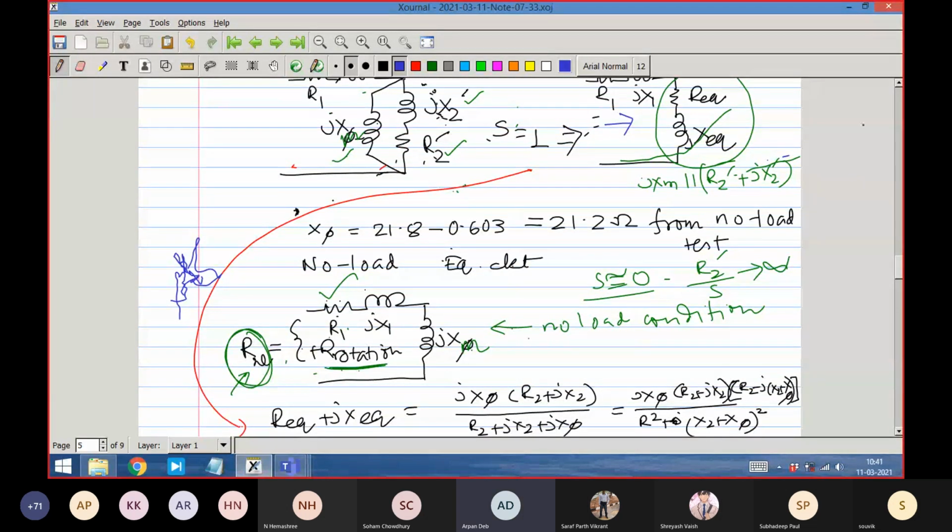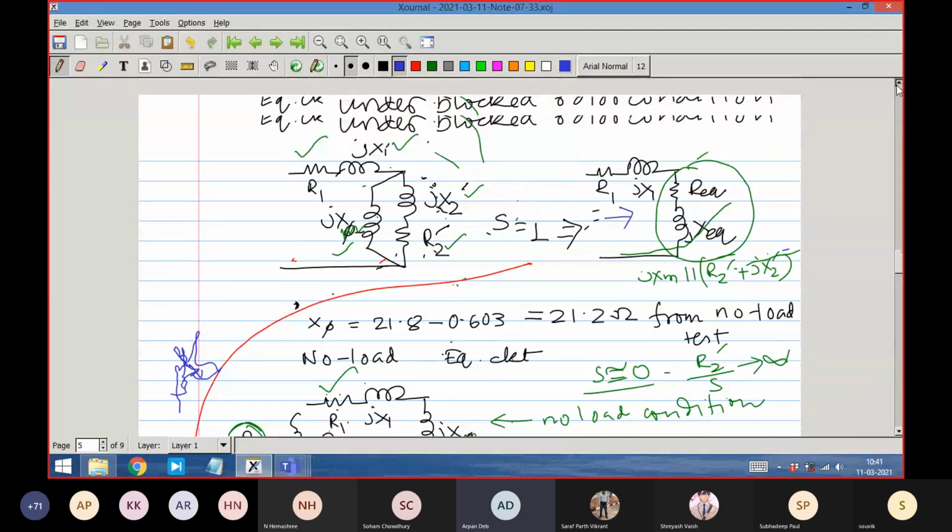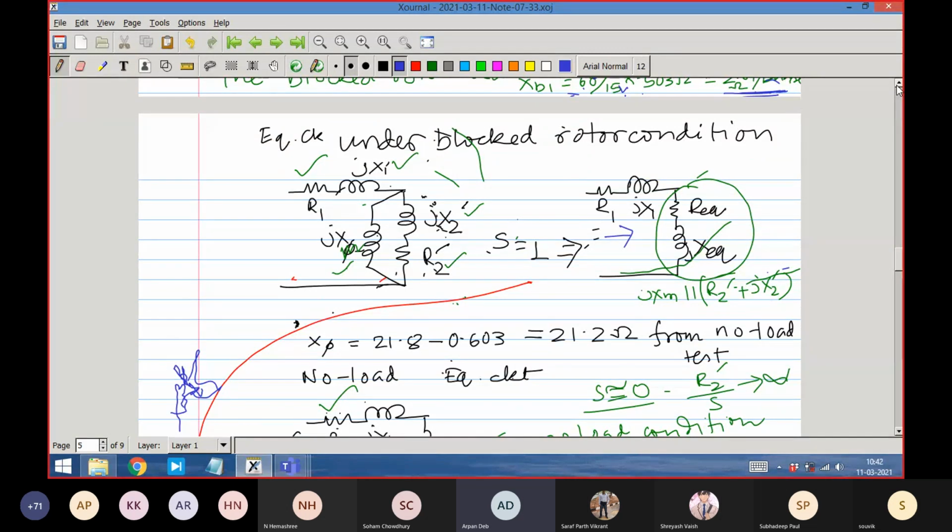The blocked rotor reactance is actually X1 plus X equivalent in the blocked rotor equivalent circuit. X1 plus X equivalent is equal to X blocked rotor. Correct? No, we have not substituted anything yet.